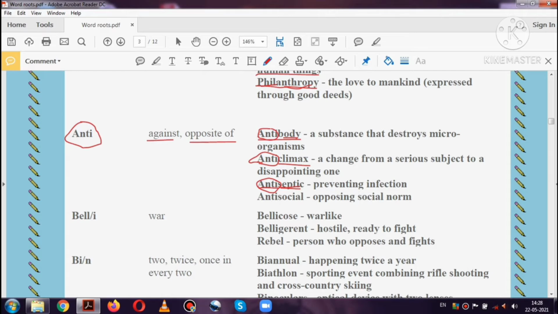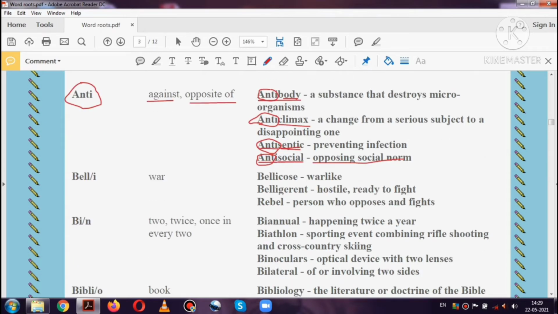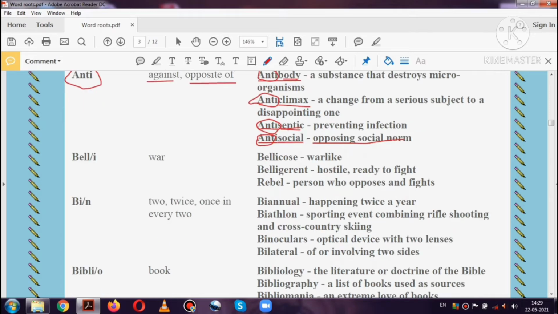The next word is antisocial. Anti means against or opposite of. Social means anything related to society. So anything which is against society or norms is known as antisocial. Antisocial means opposing social norms.